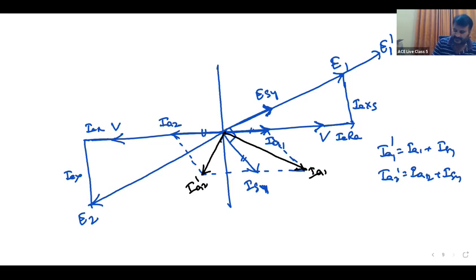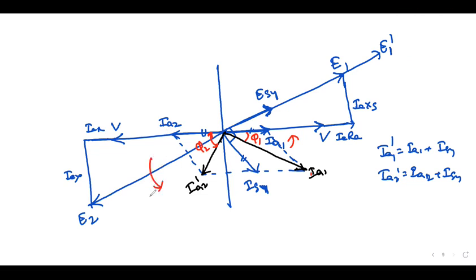Then what is the power factor of the first machine? This is the power factor of the first machine. For the second machine, this is the power factor. Now tell me what happened. IA1 lags V, but IA2 leads V. IA2 is leading in this direction, right?